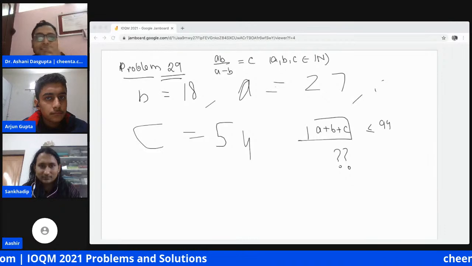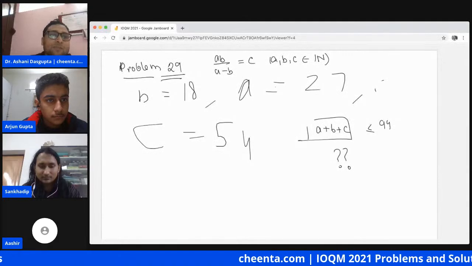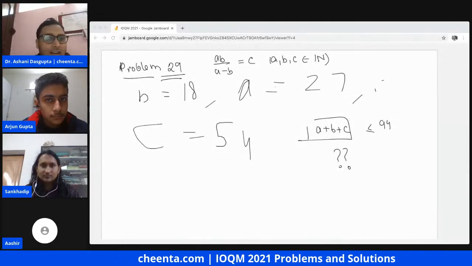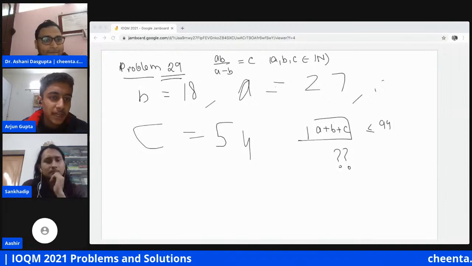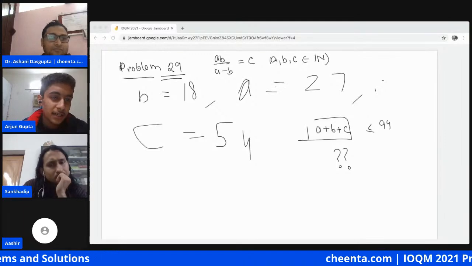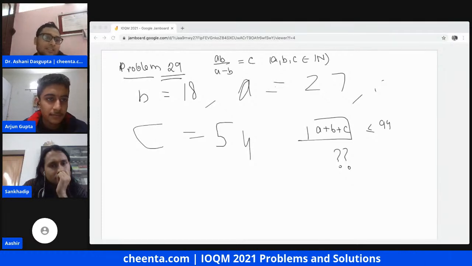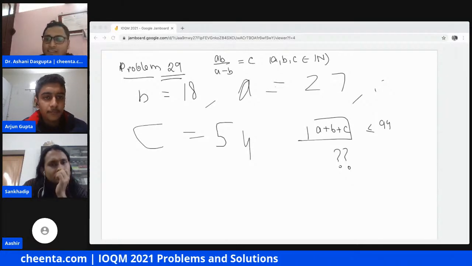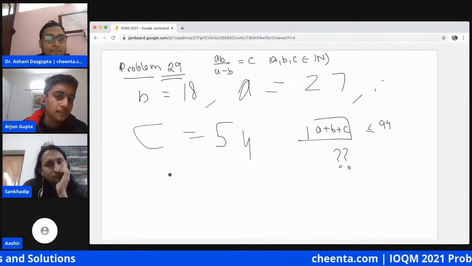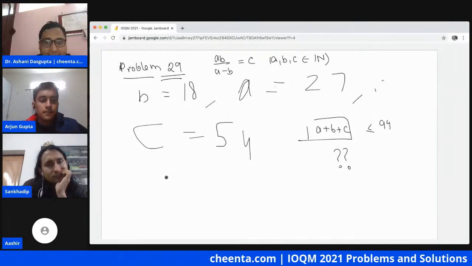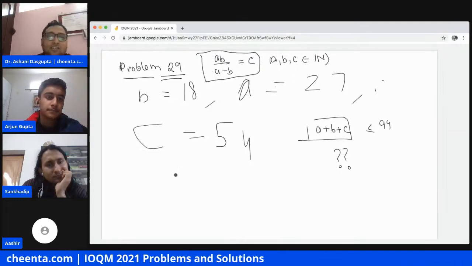So we're getting a specific answer. Arjun is saying, sir, that the answer can be at most 99. So if we can give an arrangement for 99, that would guarantee 99. I have given an arrangement so that guarantees it. That is actually good. If you can find numbers a, b, and c such that a plus b plus c is 99, and this particular thing is satisfied, then it's actually done.